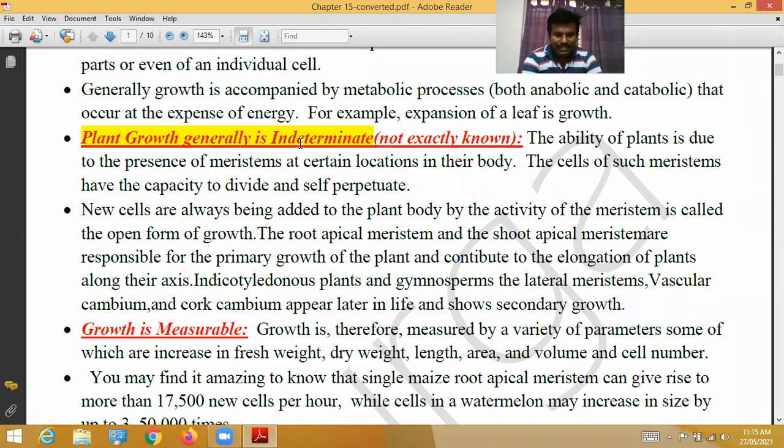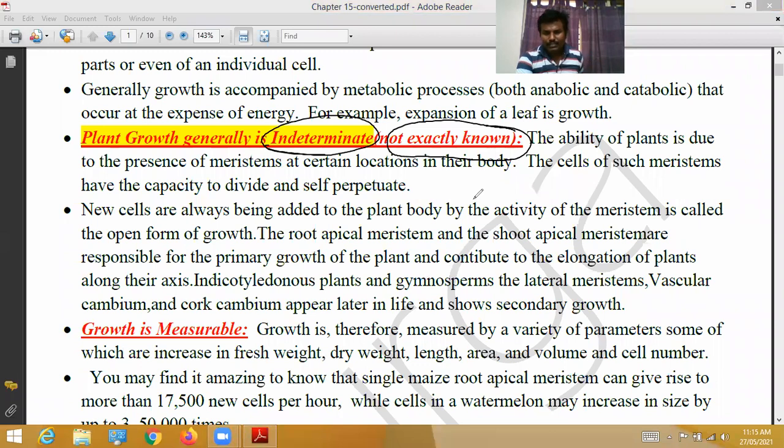See, plant growth is generally indeterminate. Indeterminate means not exactly known. Plant growth is not exactly known. That means where plant growth is going on, we cannot exactly determine. After days, after 1 month, second month, third month, fourth month, 6 months, then we can determine. But if you observe daily how and where it is growing, we cannot determine.